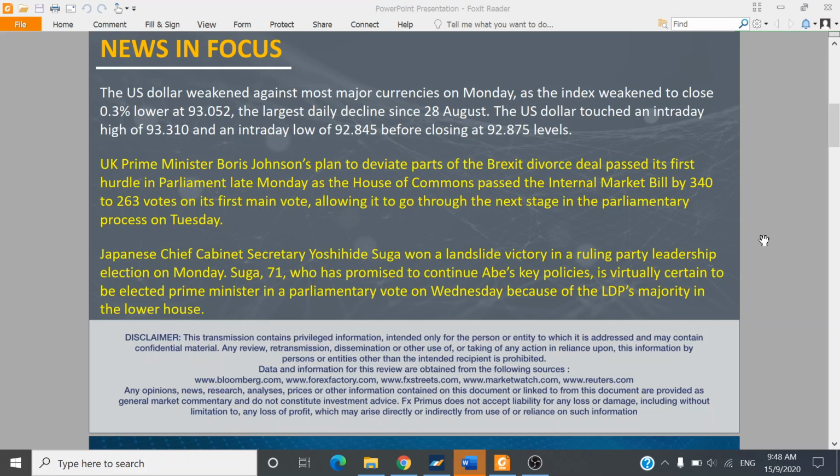Japanese Chief Cabinet Secretary Yoshihide Suga won the landslide victory in his ruling party leadership. And of course, Suga is virtually going to be the next Prime Minister of Japan, as the Democratic Party holds the majority in the lower house.